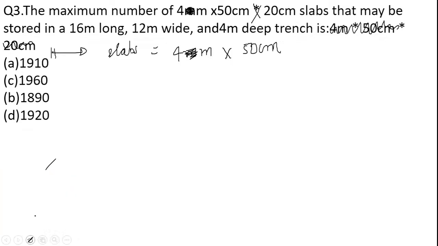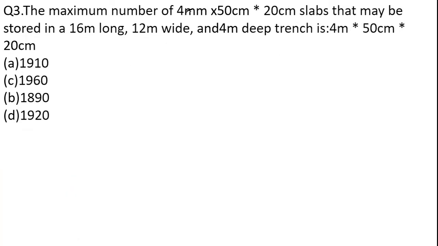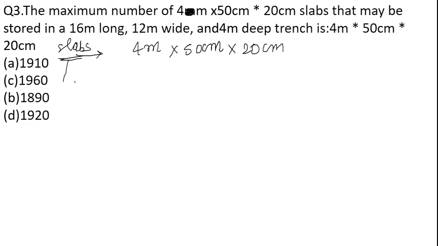This is a question that has been asked previously in your examination, so just go through it once. The given dimensions of the slab are 4 meter, 50 centimeter, and 20 centimeter. These slabs we are going to store in a trench, or we can also consider it as a box.